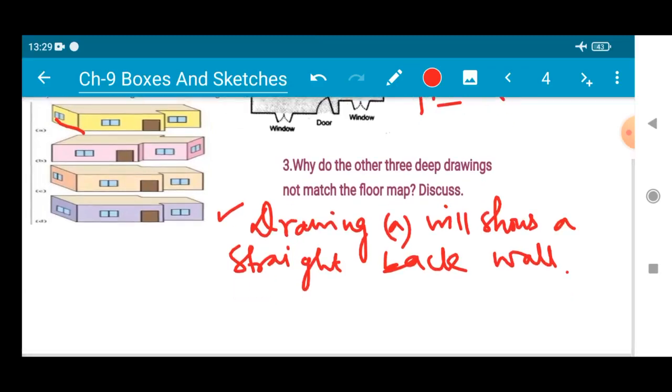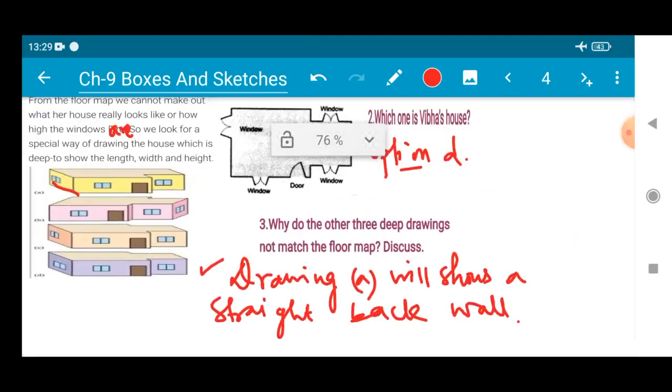Okay, now the question comes, why not B then? So if you carefully look at the floor map and option B, when we face the front side, we can see three windows all together. But when we look at this floor map properly, we can see only two windows.